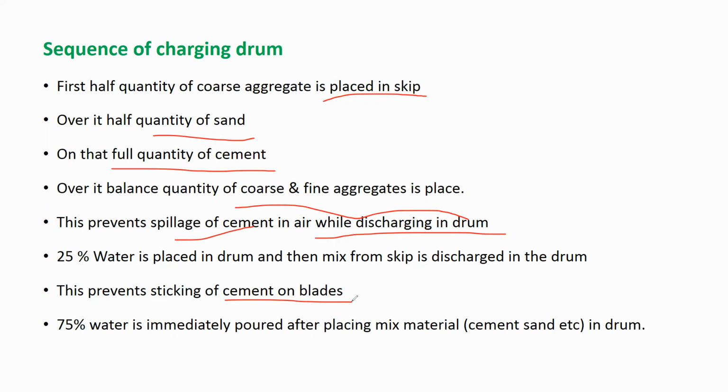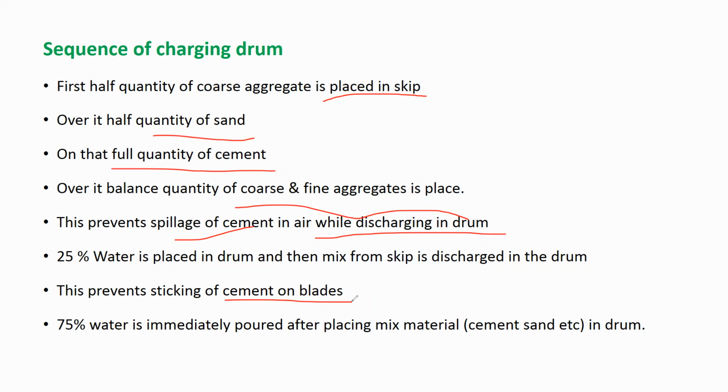I will tell once again in a short way. Listen. In the skip you first put 50% of coarse aggregate, first layer. Second layer, 50% of sand. Then third layer, full quantity of cement. Then again the remaining quantity of sand, then the remaining quantity of coarse aggregate.